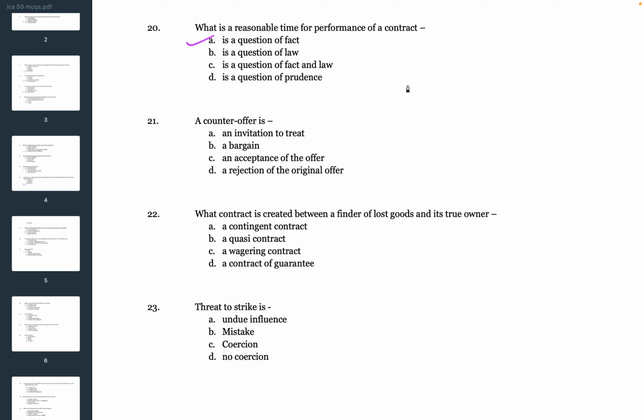Next question. A counter offer is A. An invitation to treat, B. A bargain, C. An acceptance of the offer, D. A rejection of the original offer. So the correct answer is D. A rejection of the original offer.